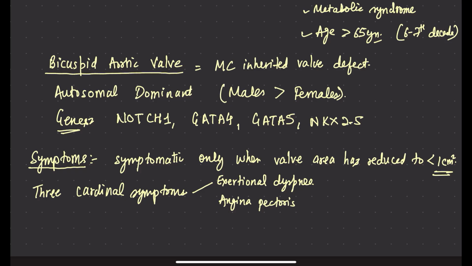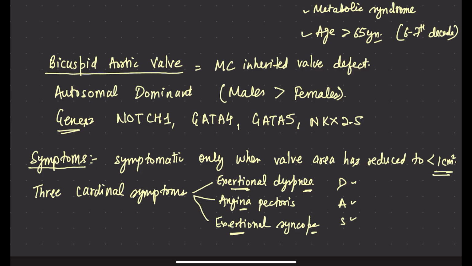Third is exertional syncope. Easy to remember: dyspnea, angina, and syncope. DAS. Dyspnea, angina, syncope. And it is exertional.